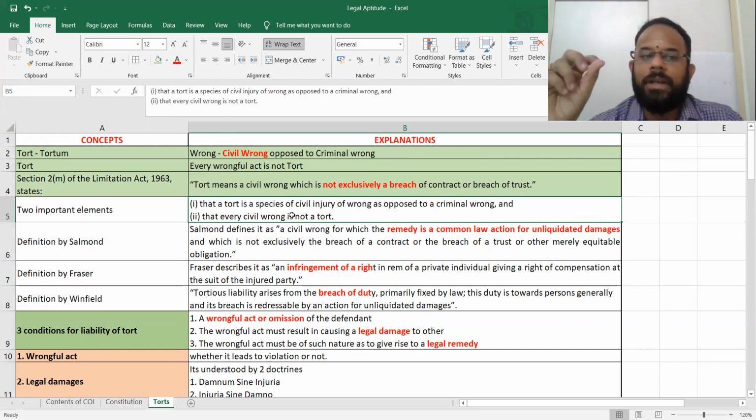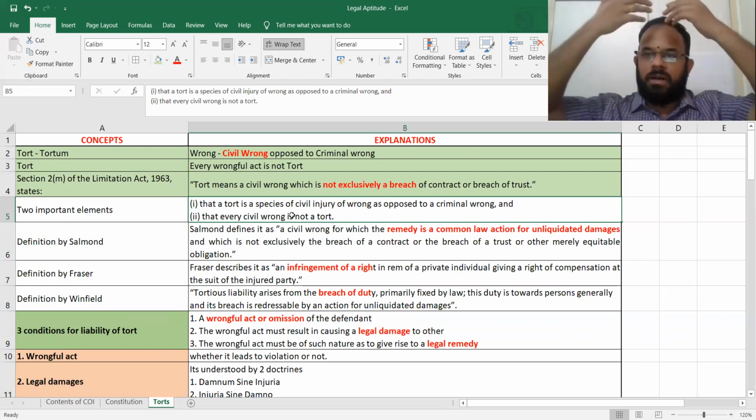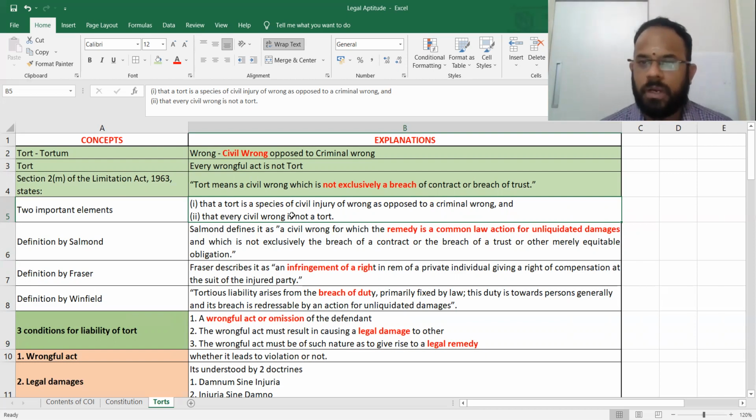Yes, the point that they are saying is every civil wrong is not a tort. Tort is even smaller, and you should say tort is a civil wrong. Every civil wrong is not a tort. Criminal wrong will never come inside the picture. Okay, dears, first understand this. Criminal wrong will never come into this picture. Every tort is a civil wrong. Every civil wrong is not a tort.